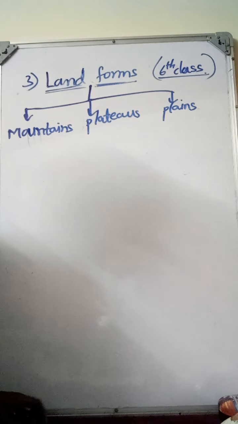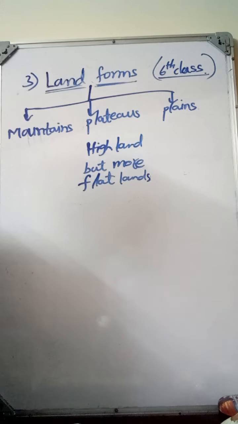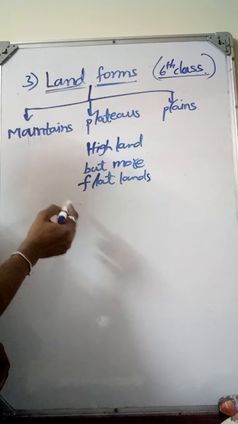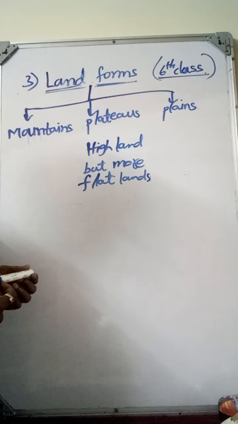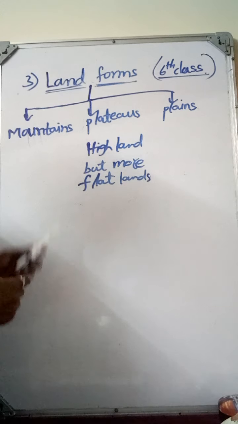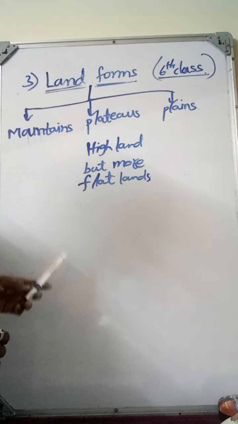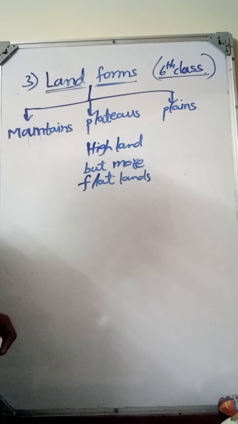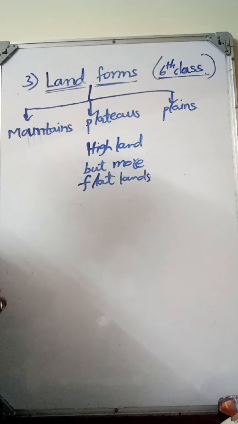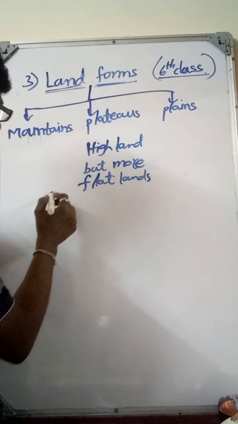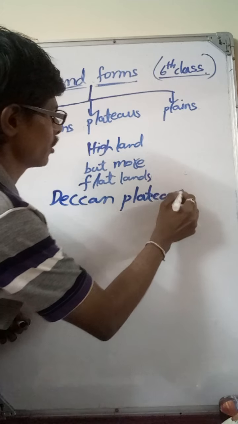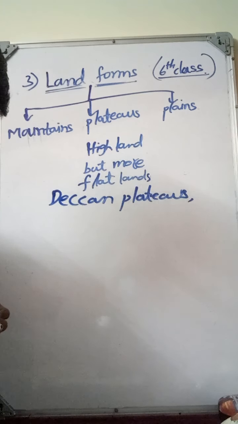Now look at the plateaus. Plateaus are also high land, but plateaus have more flat land on them. In between, we can find hill ranges or hills between the plateaus. The best example of this is the Deccan Plateau, the largest plateau in India.